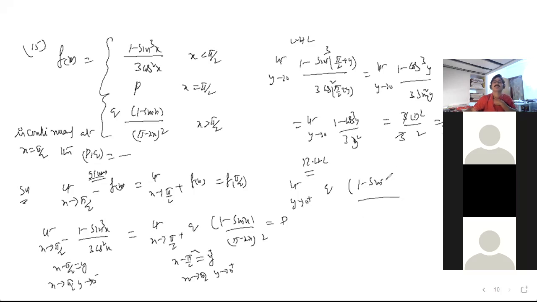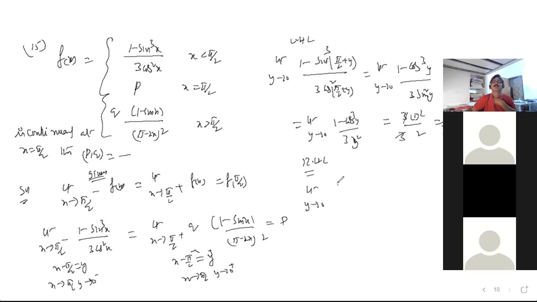It's given here like this now. Shall I write directly here, so that you people can catch easily?